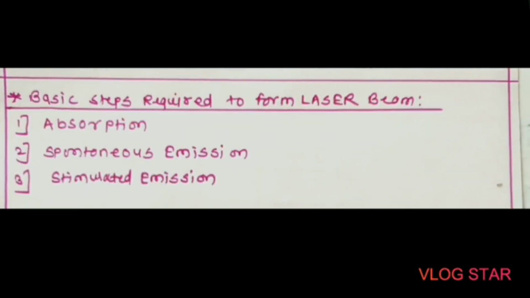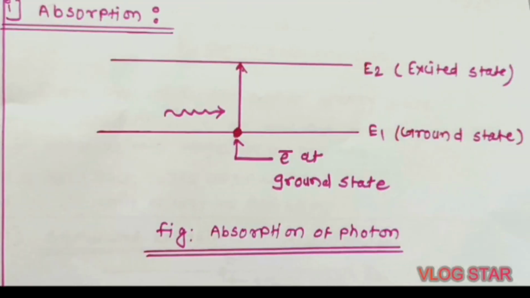There are basically three steps required to form a laser beam. They are, in the first step, the absorption process, second, spontaneous emission, and third, stimulated emission. So let's see the first process, that is absorption.